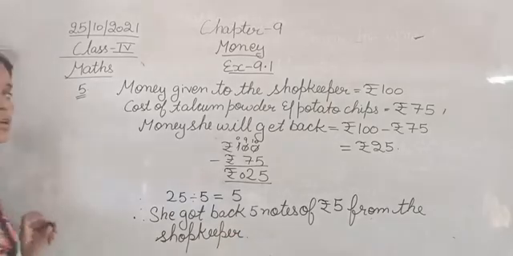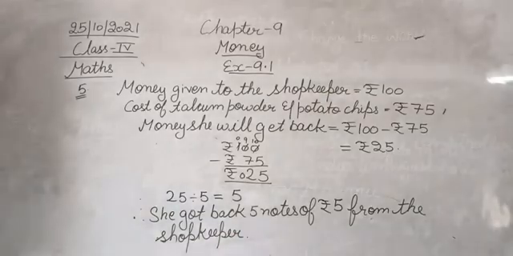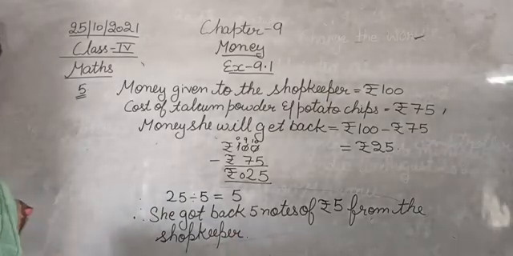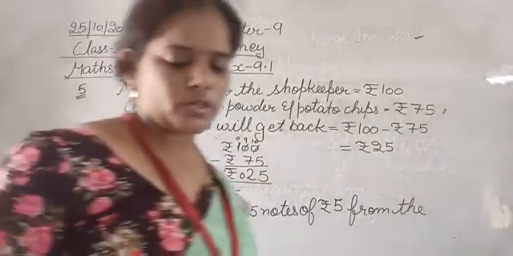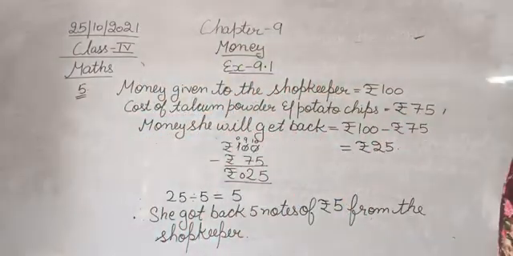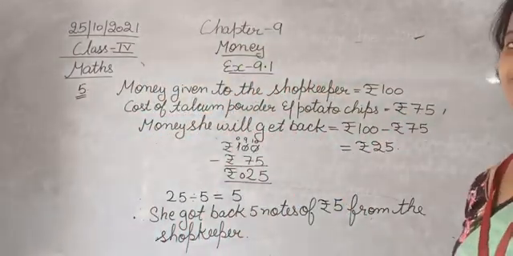Full stop. So this is the solution for question number 5. You can pause it here and note it down in your notes.